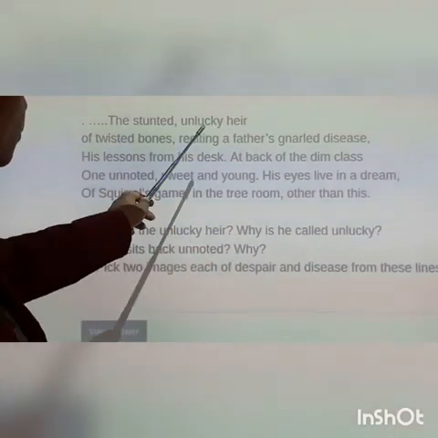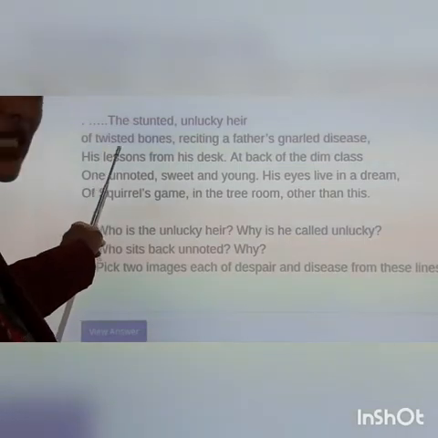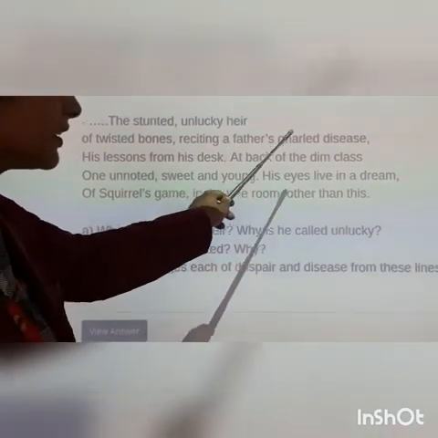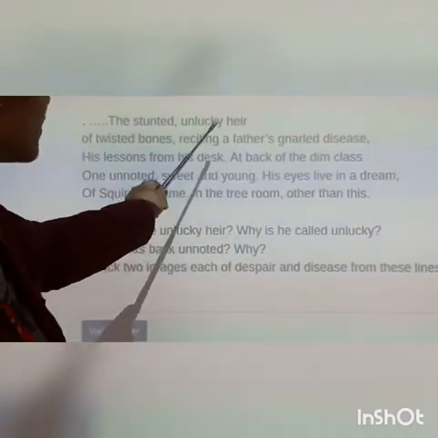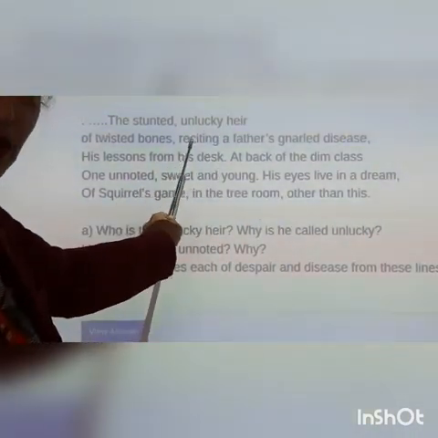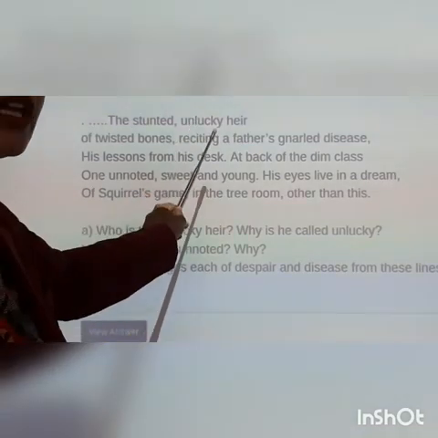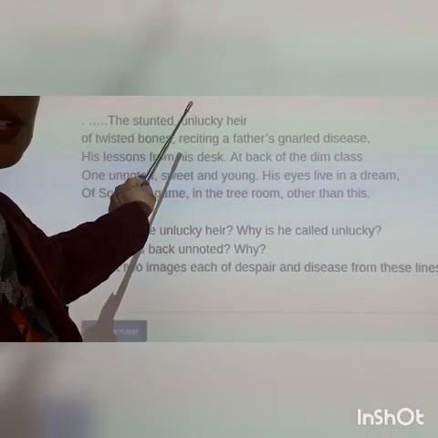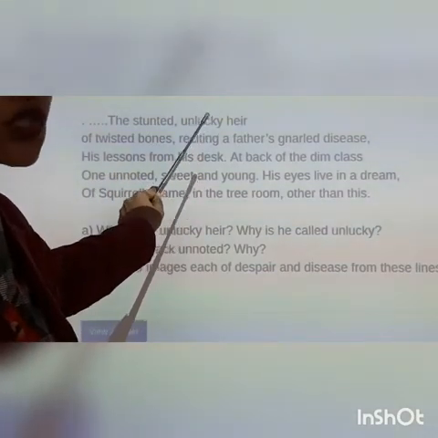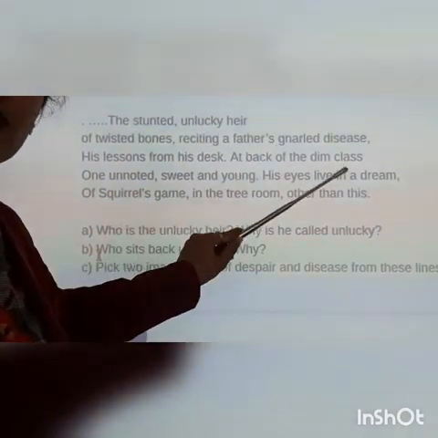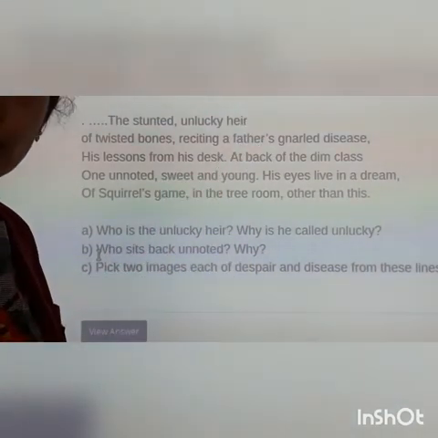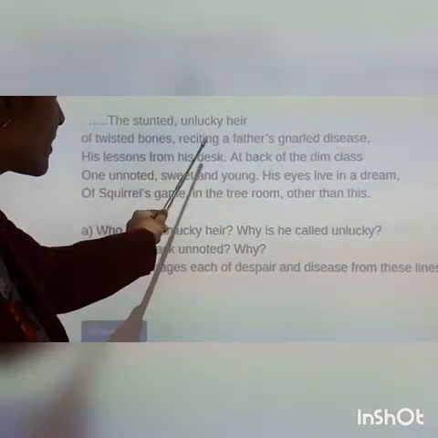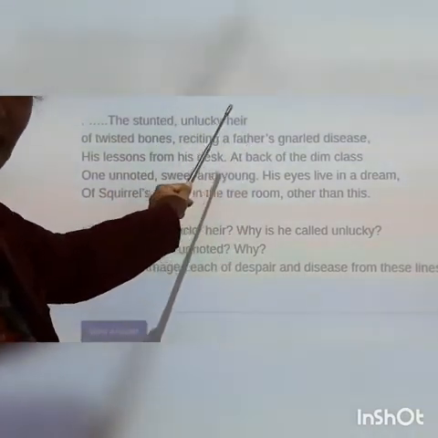They are given what? They are given twisted bones, right? What do they possess? They possess gnarled diseases of their parents. So they recite, they show. Recite means they are showing; the child is showing his father's gnarled diseases which they have inherited from their parents, right? So what do they get in life from their parents is poverty, diseases, and that is why they are considered to be unlucky heir, right?